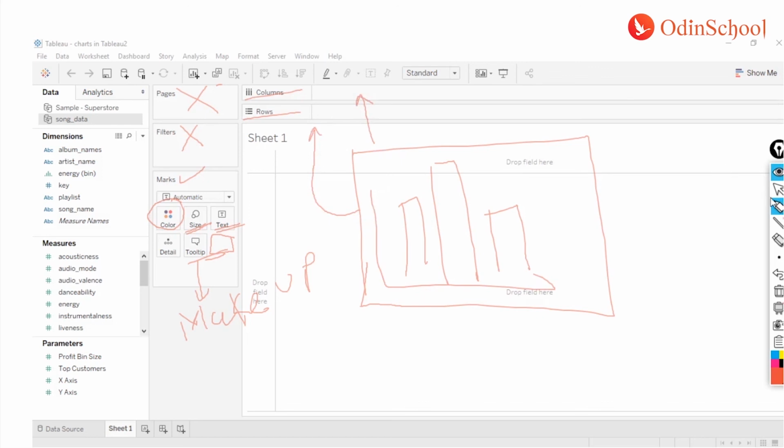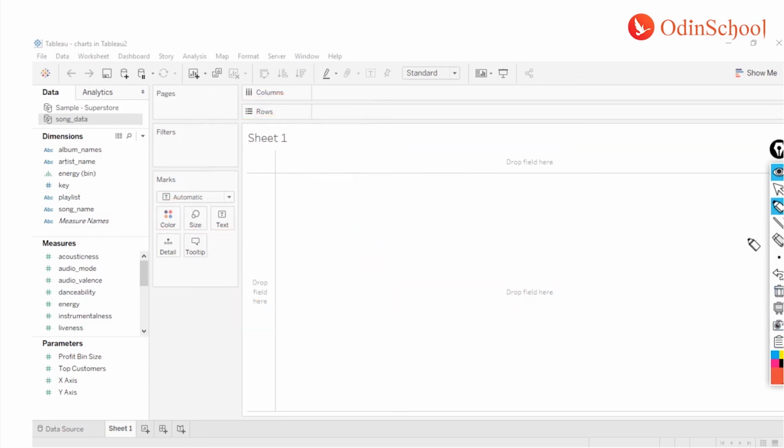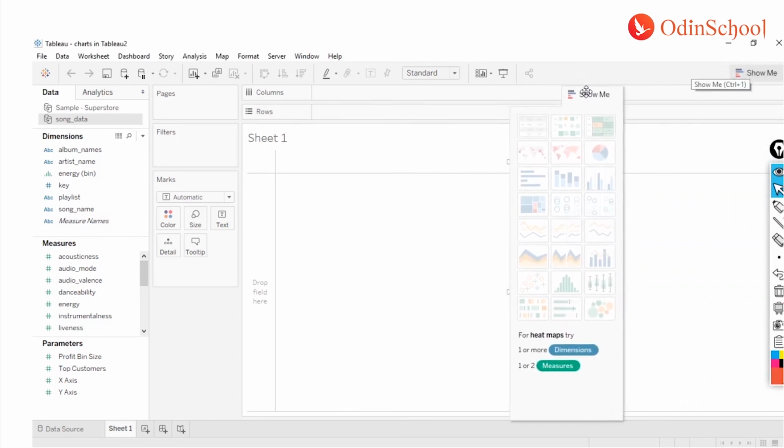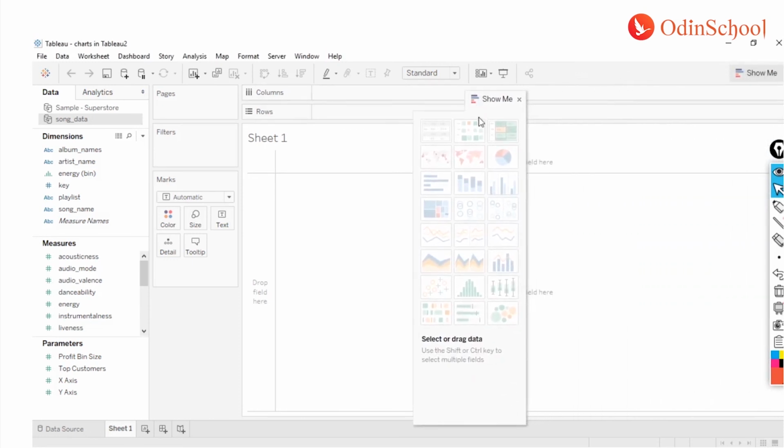Now, this is all from your pre-existing shelves, what we call them. So this is a column shelf, row shelf, mark shelf, filter shelf, page shelf, and your data pane. Now, one beautiful thing over here is you have something called Show Me. On the right hand side top corner, if you see, there's something called Show Me. If you click on this one, a window is going to pop down. Now I can just detach it from over here and I can get it into the center for our discussion